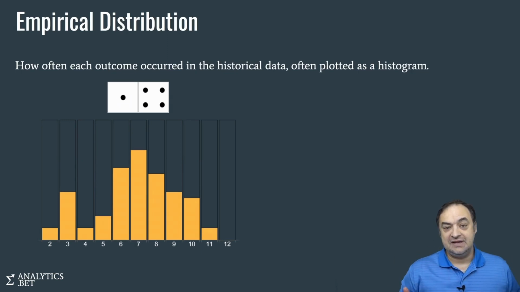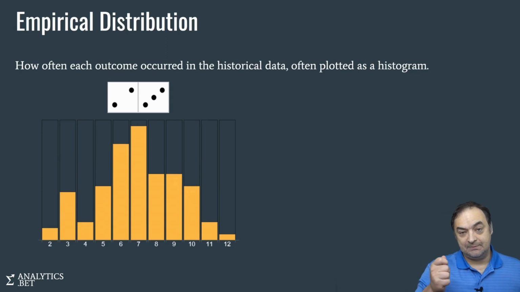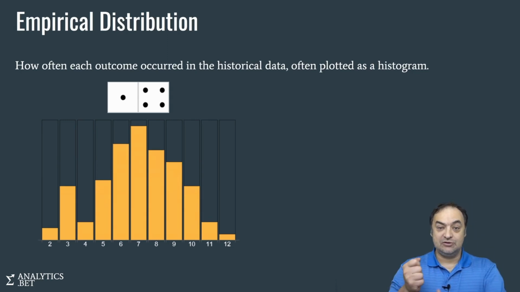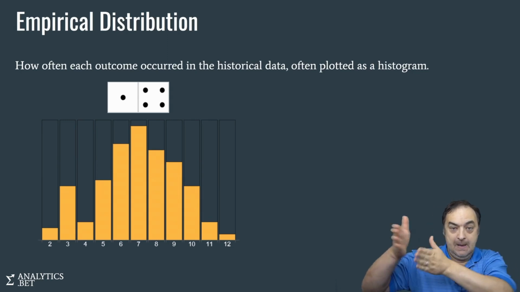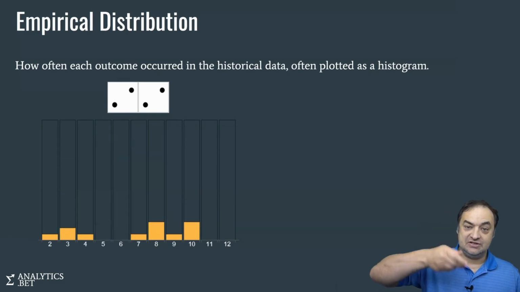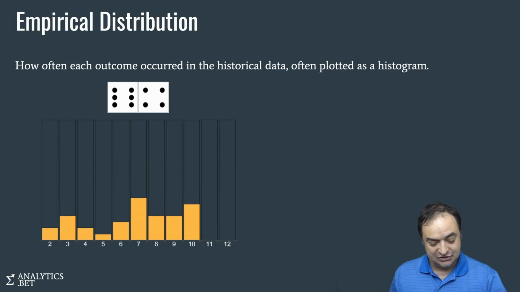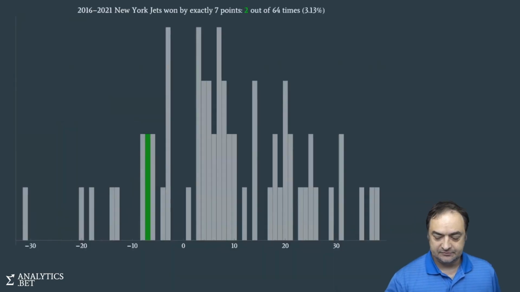Now, we don't care about dice, but imagine if we had games, and every time a particular team won by a particular score, that was one of the buckets, and then we just look at all the games, and every time it finishes in a particular bucket, we add a little marble to it. That's how it's growing here. So let's try some of our questions.